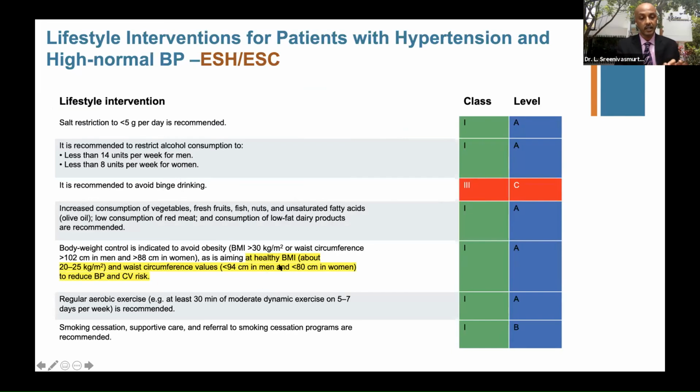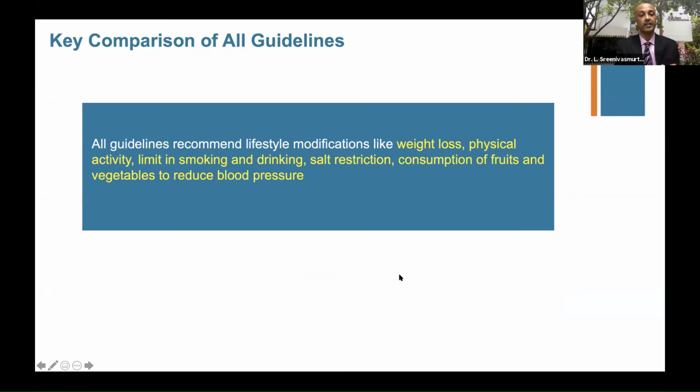And look at this highlighted area. Maintaining a BMI of 20 to 25 will have less risk to develop hypertension itself. There are a lot of papers on that. Waist circumference 94 and 80 respectively for men and women. If you maintain that, you are less at risk. And this is a class 1, level A recommendation for you to maintain this. So all guidelines emphasize lifestyle modification, weight loss, physical activity, smoking and drinking limitations, salt restrictions, consumption of fruits and vegetables to reduce blood pressure. So there is no ambiguity across the guidelines.